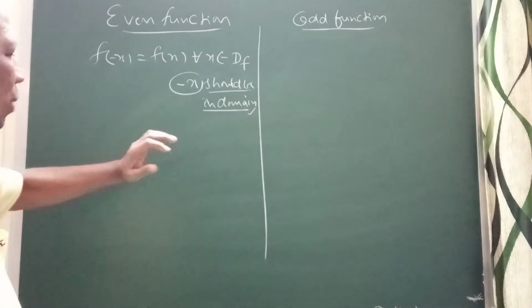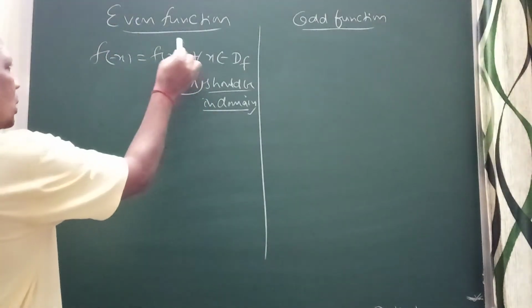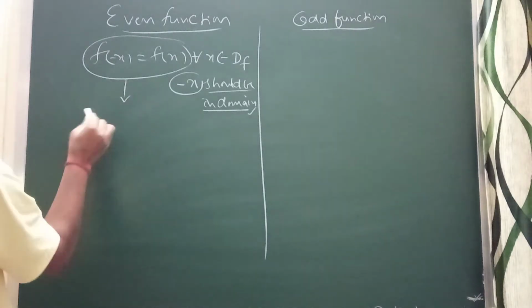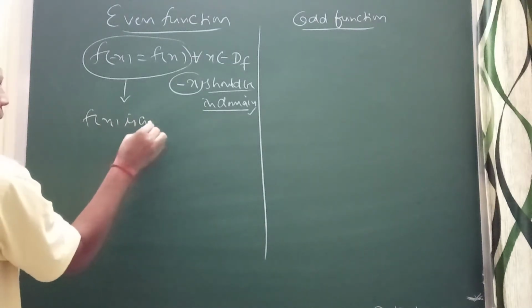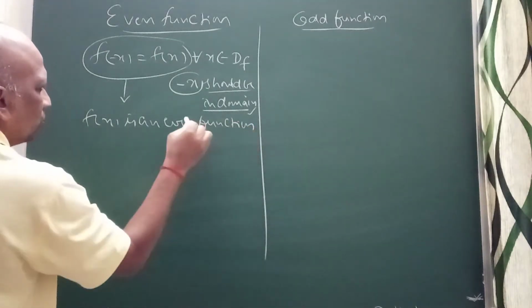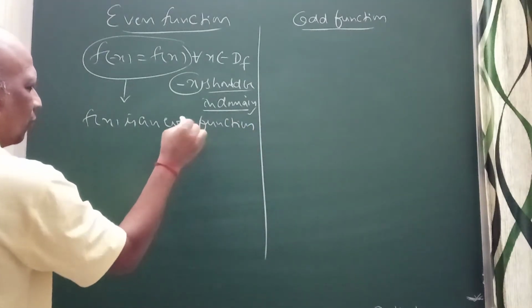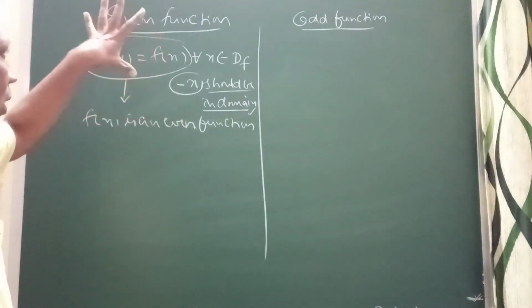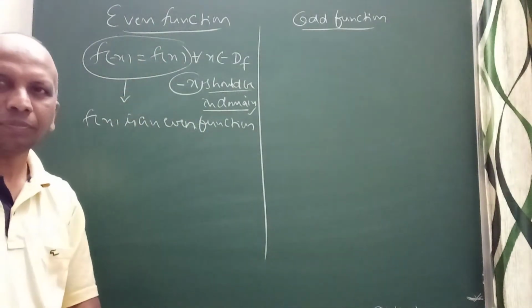Then we can say this function is called an even function, f of x is an even function.